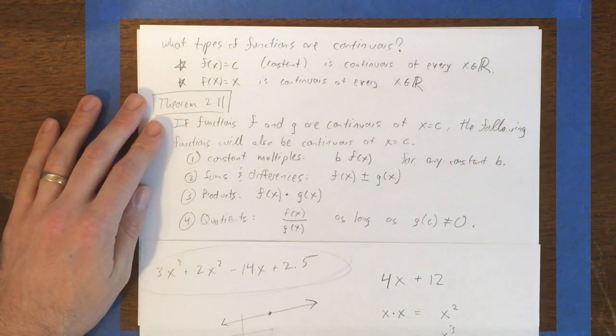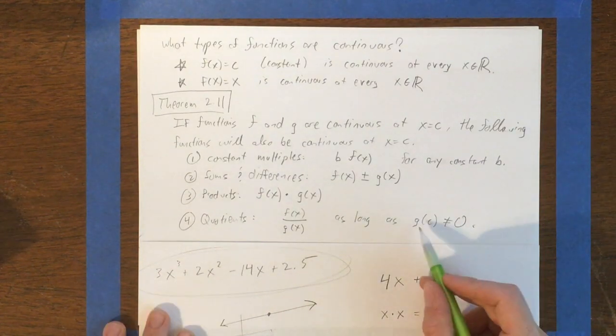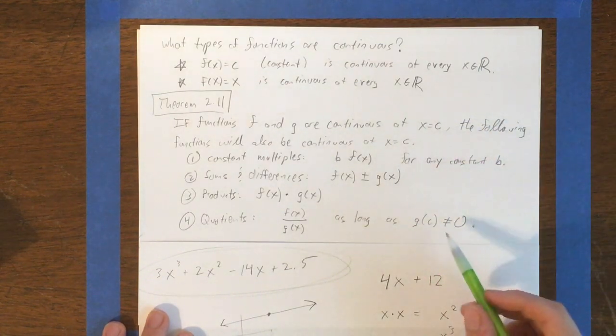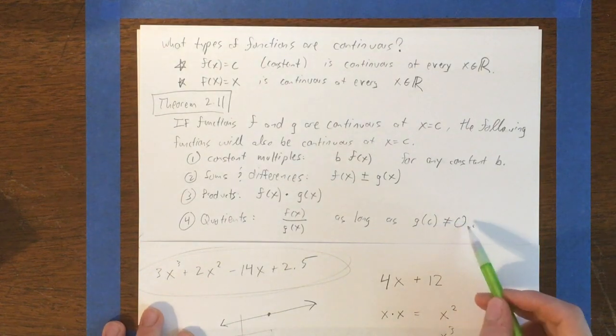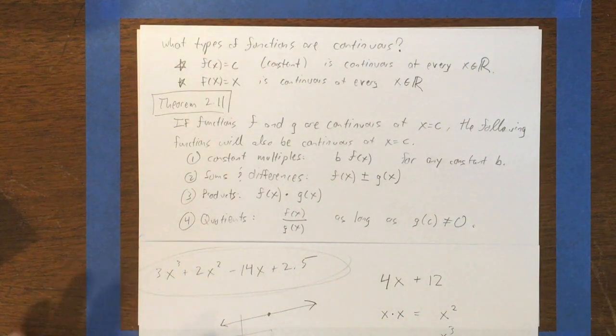And then the fourth part of this theorem is that quotients are continuous. If you make a fraction with a function divided by another function, that's going to be continuous as well, as long as f and g were. And as long as g of c, the c being the point in question you're asking about, is not 0. I jumbled that there. As long as your denominator is not 0 is what it comes down to. Right? As long as you're not dividing by 0, then it's still continuous.